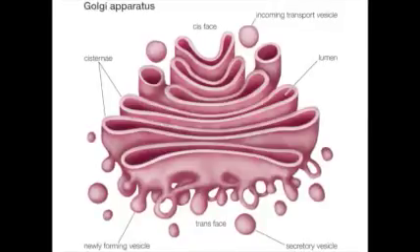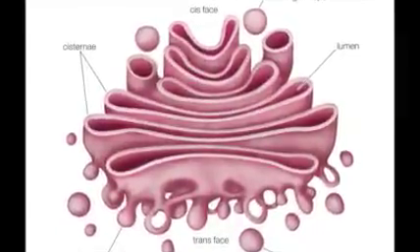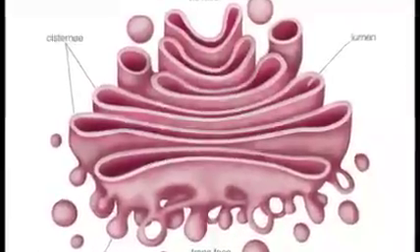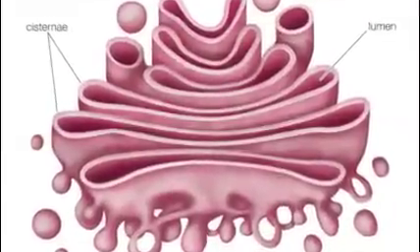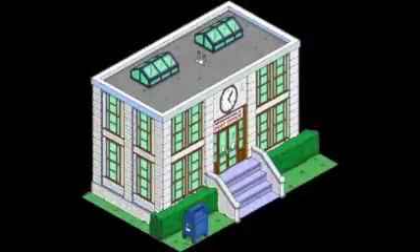The Golgi apparatus is like the post office. The Golgi apparatus packages molecules that it receives from the rough ER and sends them out to the other organelles using vesicles to carry them. This is like the city post office because the post office packages and distributes everything to the entire city.